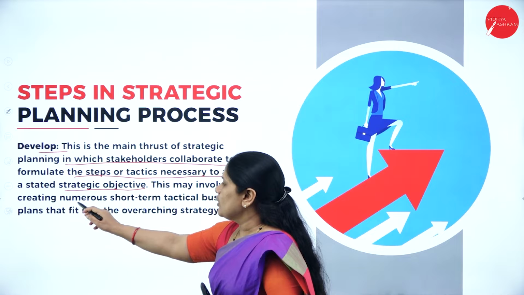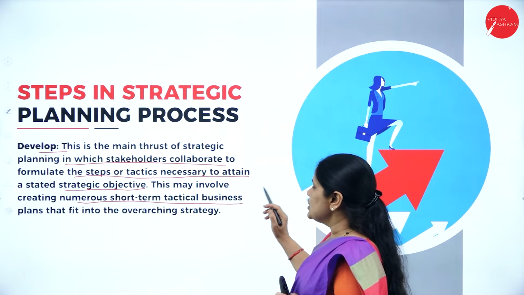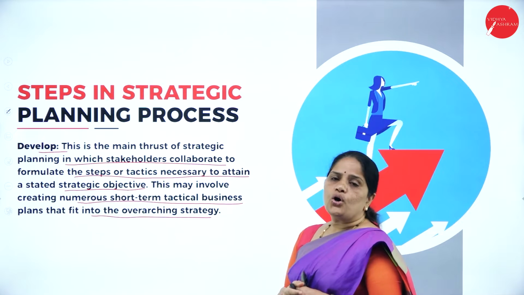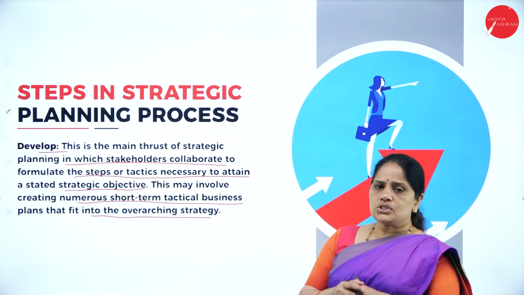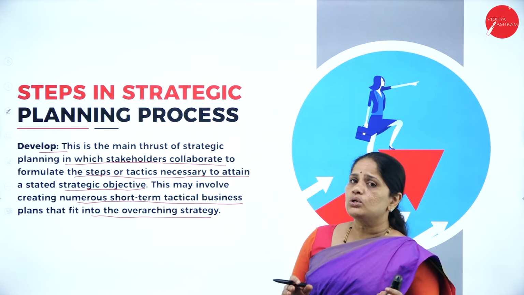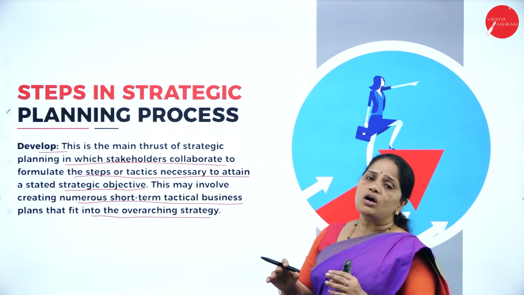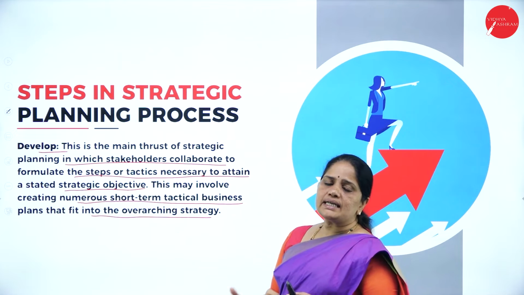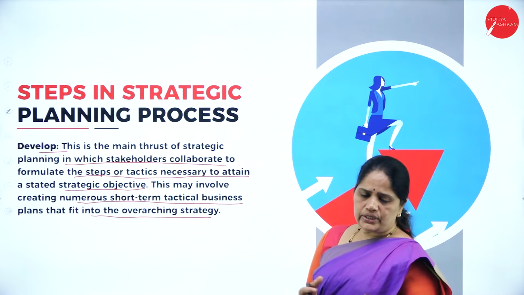It may involve creating numerous short-term tactical business plans that fit into the overarching strategy. The overarching strategy may be the corporate level goals. So based on the corporate level goals, we fix the short-term tactical business goals in order to achieve